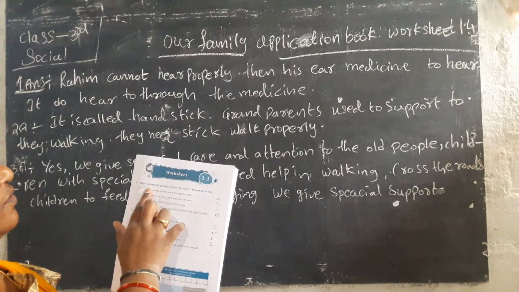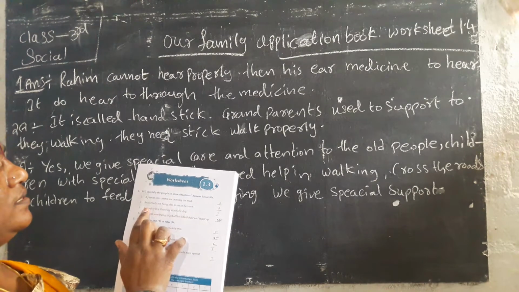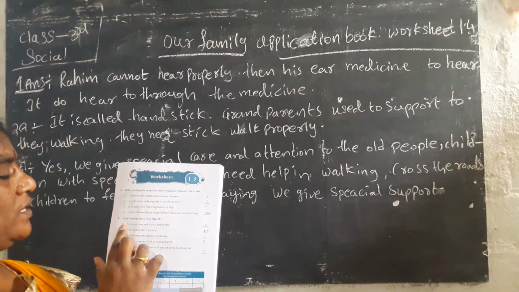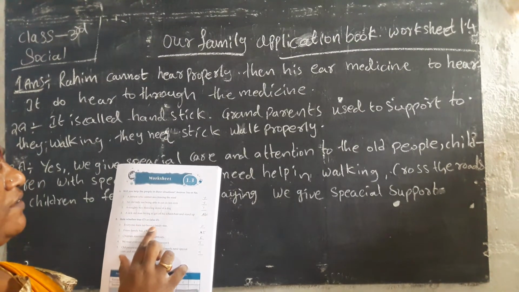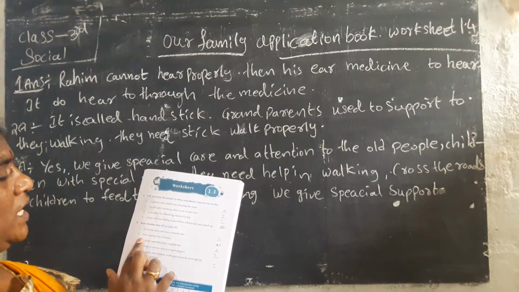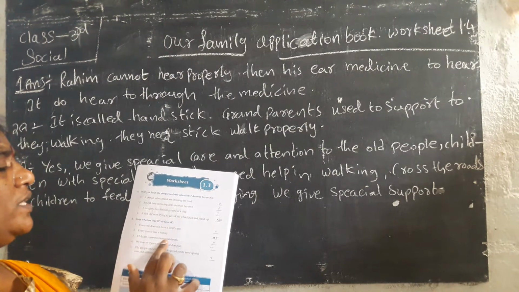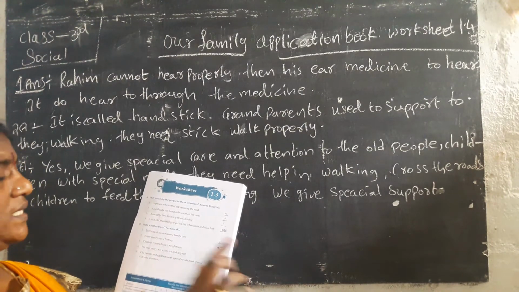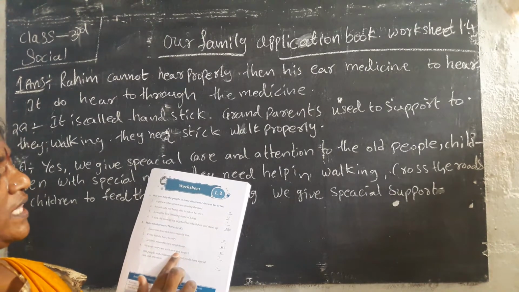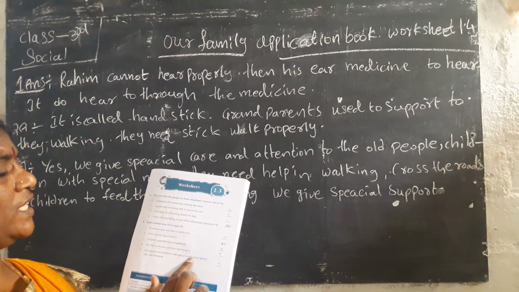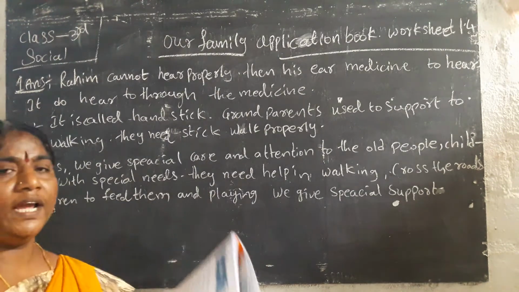For the first one, yes or no? First one yes, second one yes, third one yes, fourth one no. And the second bit: everyone does not have a family tree, that is false. Every family has a history, yes. Children resemble their neighbors, no, false. We treat everyone with love and respect, yes. Old people and children with special needs need special care and attention.